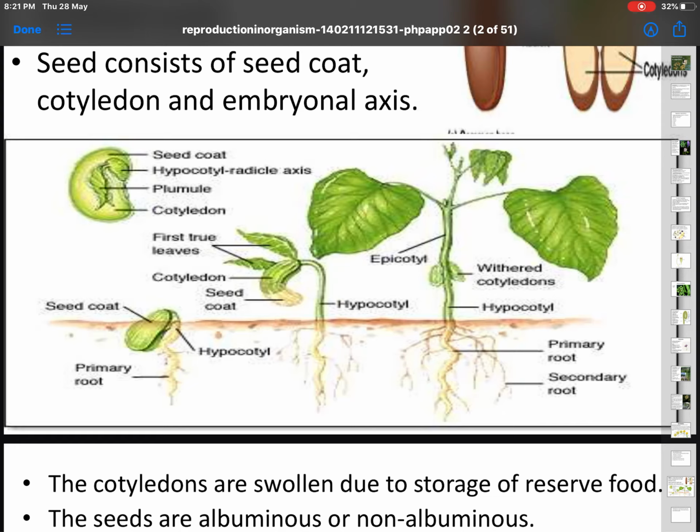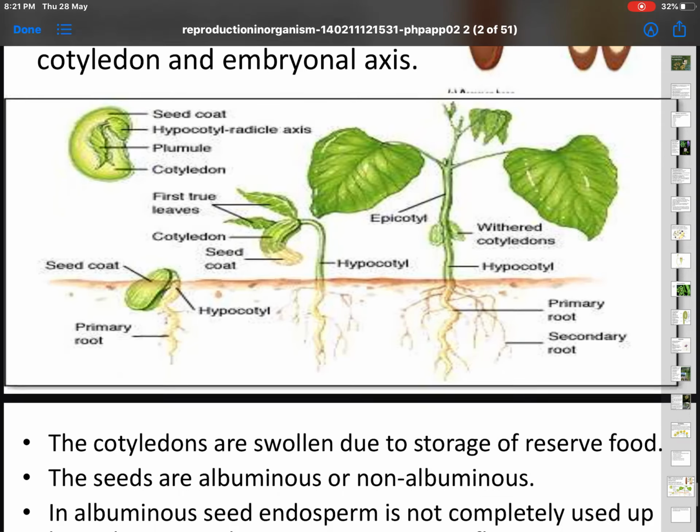If there is 1 covering, then we say monocot. If there are 2 coverings in the seed, then we say dicot. So the cotyledons are swollen due to storage of reserve food. The seeds are albuminous or non-albuminous. How do we differentiate this? In albuminous seed, endosperm is not completely used up, for example maize, castor, sunflower.